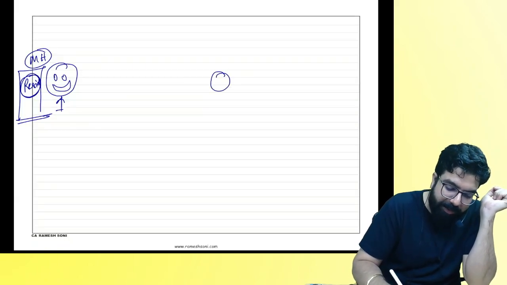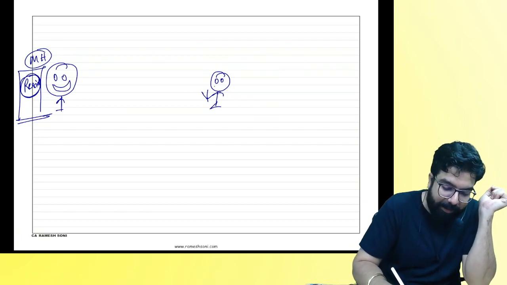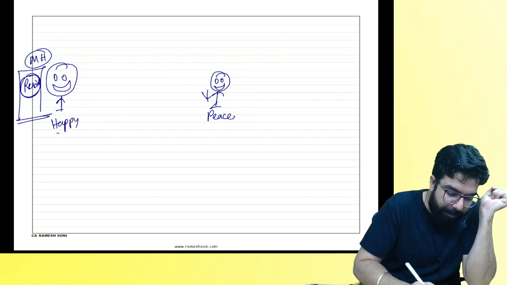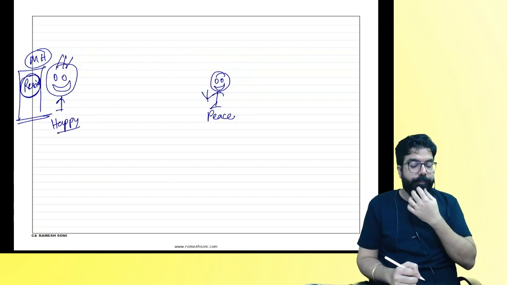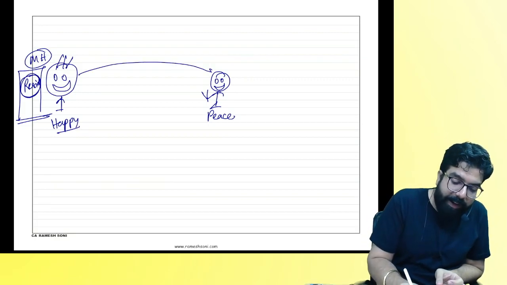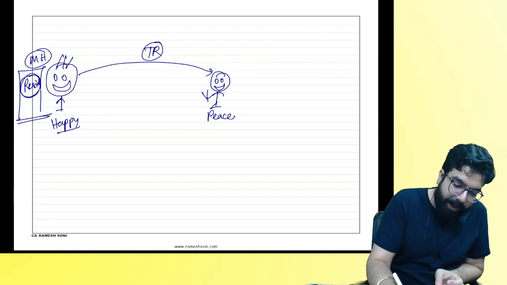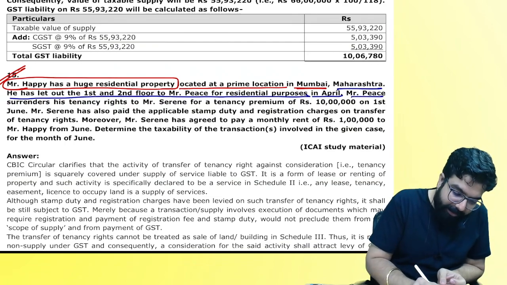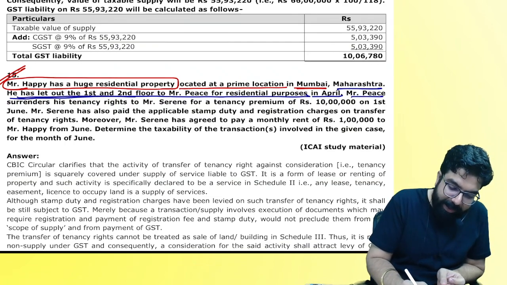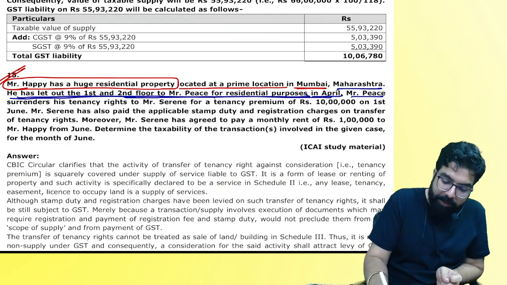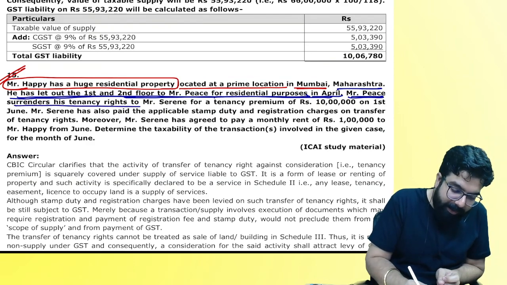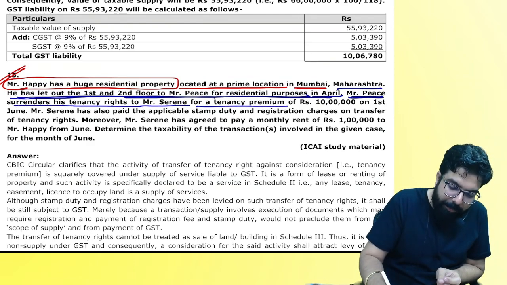Can you tell me, everyone? Mr. Peace, we'll draw Mr. Peace also. This is Mr. Peace. He is Mr. Happy. Now, he went ahead and gave his tenancy rights. See everyone, Mr. Peace has let out his tenancy. He's let out first floor and second floor to Mr. Peace for residential purpose. Mr. Peace surrenders his tenancy right to Mr. Serene for a tenancy premium of 10 lakh rupees.